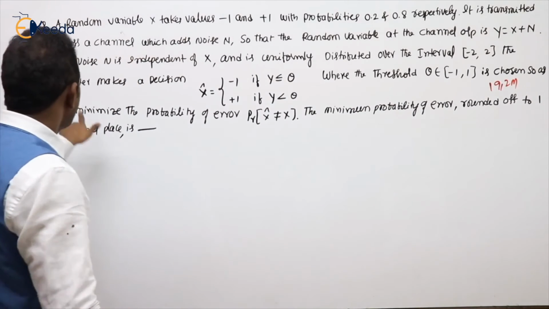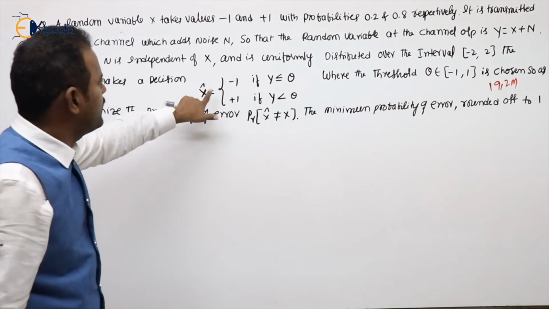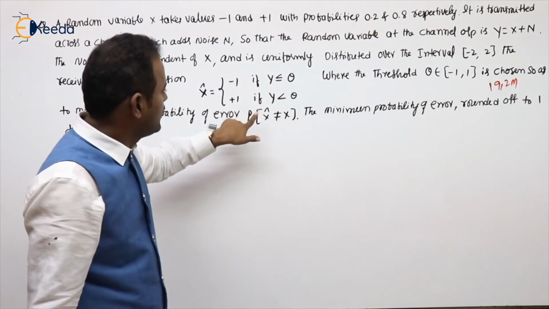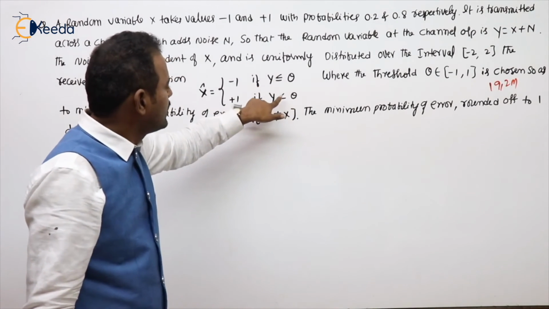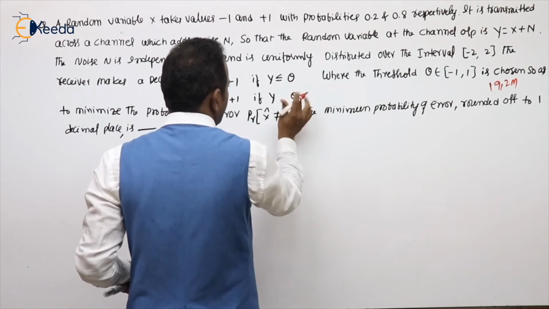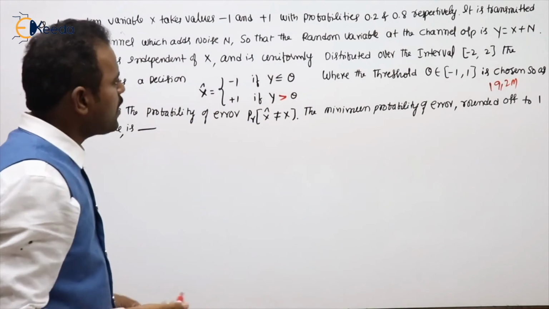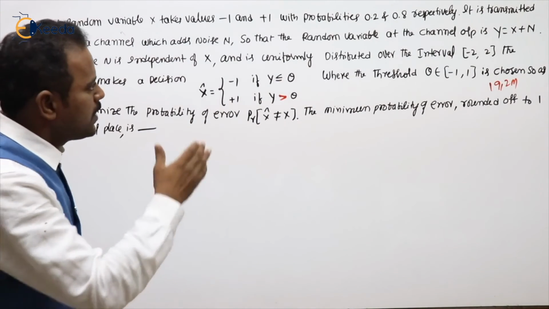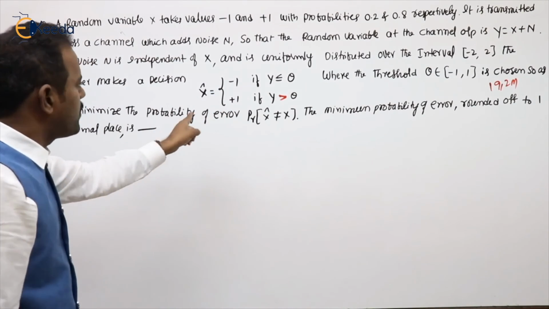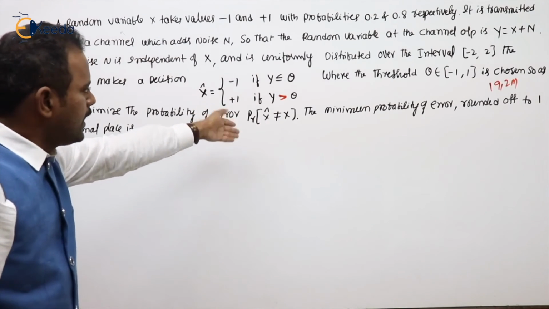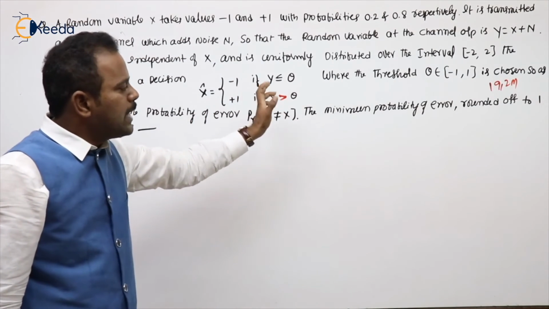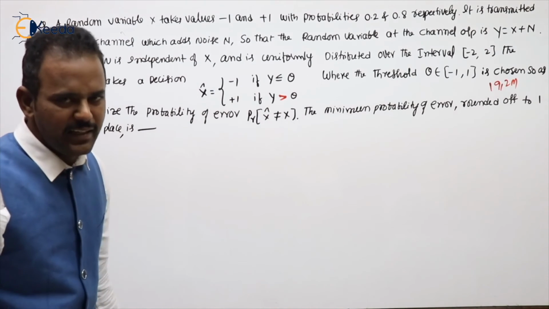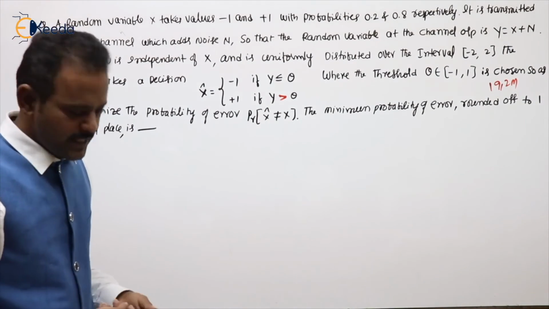The receiver makes decision x cap equal to -1 if y is less than or equal to theta, and +1 if y is greater than theta, where theta belongs to -1 to +1 is chosen so as to minimize the probability of error. The minimum probability of error, rounded off to 1 decimal place, is asked.